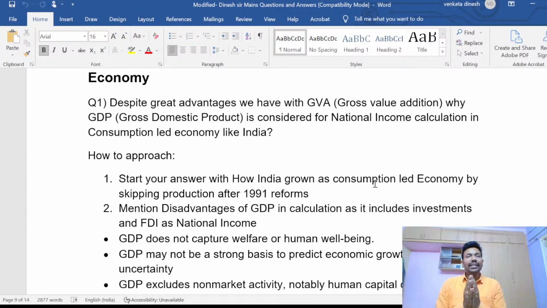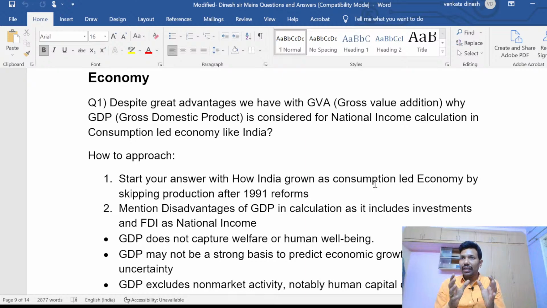This debate has been there since the past, even in the COVID era. Before COVID, everyone was following GDP only. But when we saw a quarterly GDP decline of minus 23.9%, everyone was shocked. They thought GDP is not an accurate method for a consumption led economy at the time of the COVID crisis, so we have to migrate to GVA.